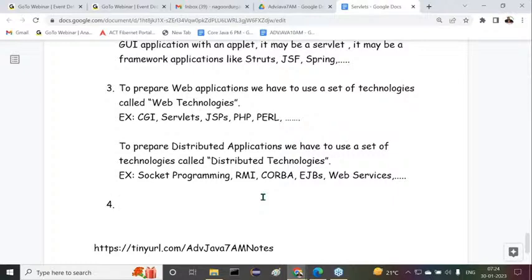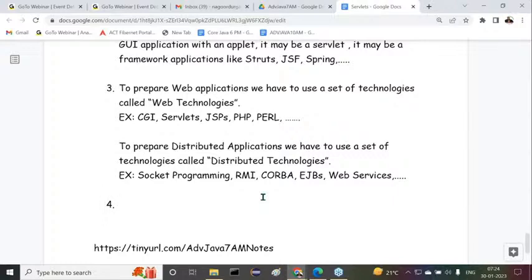What are the two types of servers? Web servers, and the second one is application servers. Here my question is, what is a web server and what is an application server? What is the meaning of web server and what is the meaning of application server? Listen carefully.